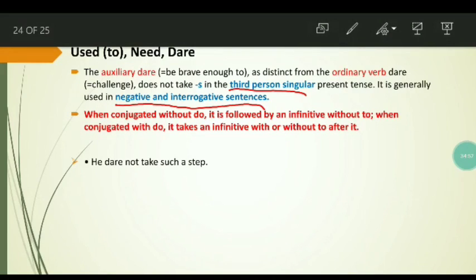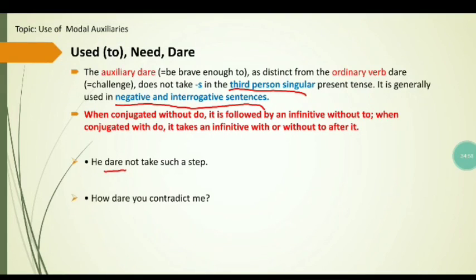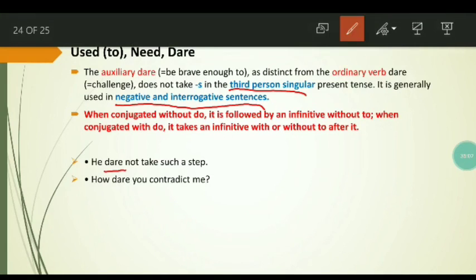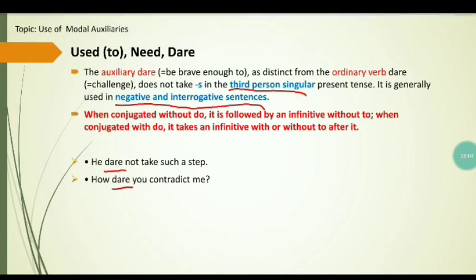He dare not take such a step. We can see that s is not used over here with dare. How dare you contradict me? Look at this example too: he dare not do it. He doesn't dare speak to me.